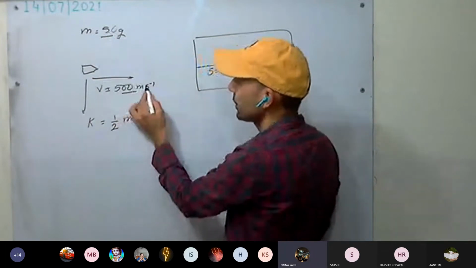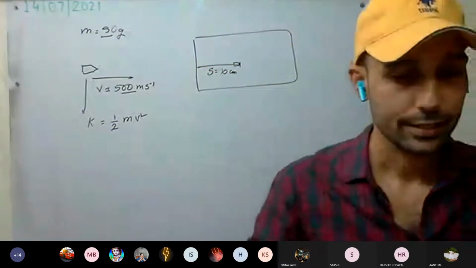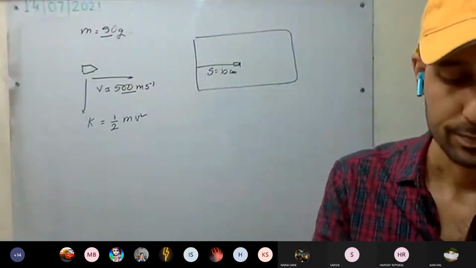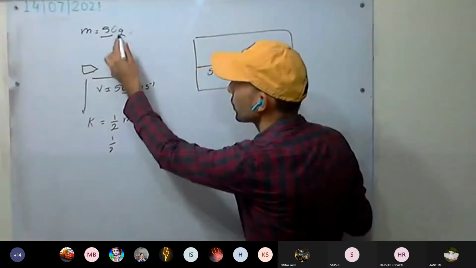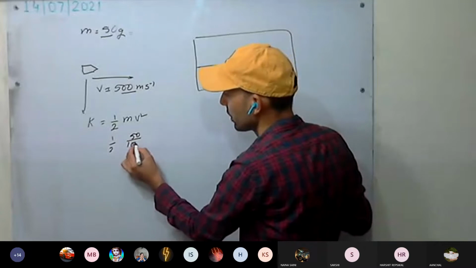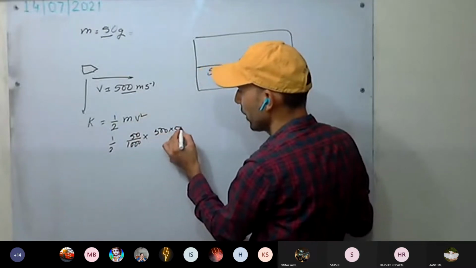This is in gram, this is meter per second. Same unit system you have to use. Calculate everyone. So 50 divided by 1000, into velocity 500 into 500.